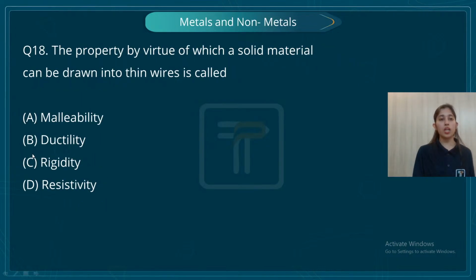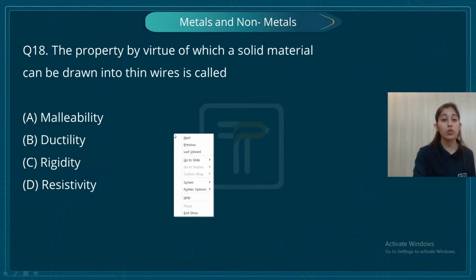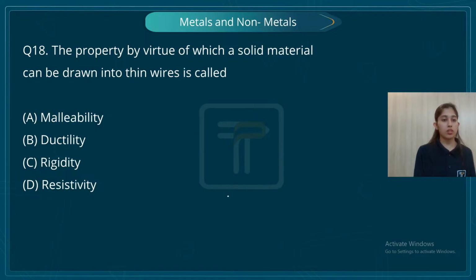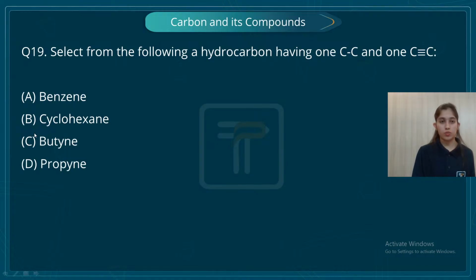Okay. The property by virtue of which a solid material can be drawn into wires. So this is again a straight direct question. The properties of metals: malleability, ductility, sonorousness, right? Sometimes I have seen that students commit mistakes between malleability and ductility, right? So what is the correct option, students? When it's drawn into wires, it is ductility. Correct? Okay, so ductility is the correct option. Let's move on to the next one.